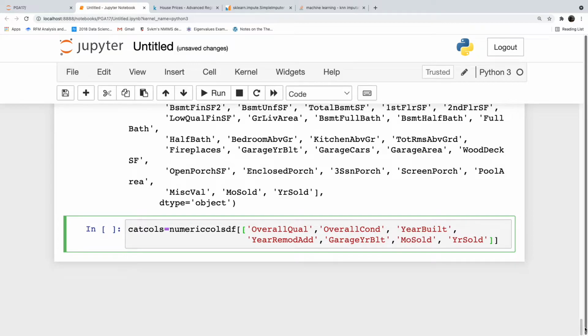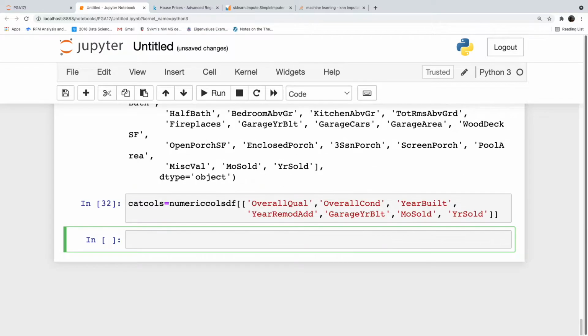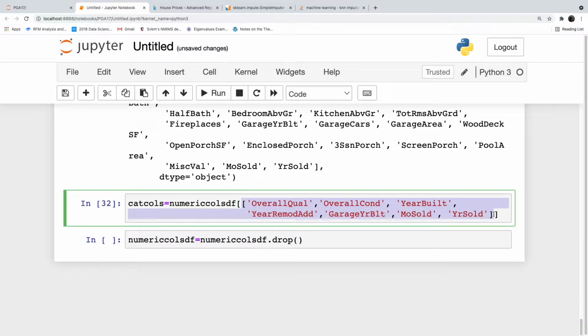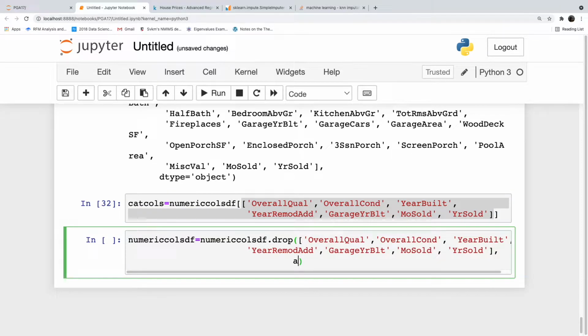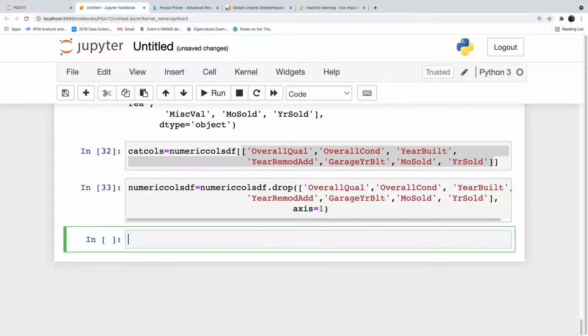These are the categorical columns: overall quality, overall condition, year built, year remodeled, garage year built, month sold, year sold. So we have separated them from numeric columns. Immediately drop them from numeric cols df. numeric_cols_df is equal to numeric_cols_df.drop, open bracket, single square bracket, copy the names, Control C, Control V, comma, axis equals 1.